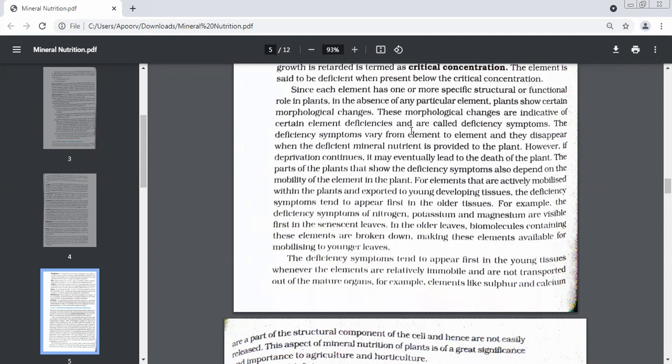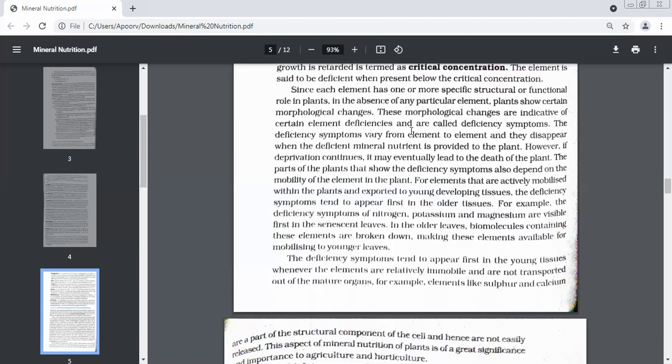Whatever minerals were stored in these old leaves, it starts breaking these big biomolecules into these elements and starts sending them to the younger leaves so that the younger leaves do not undergo deficiency. That is the reason why the deficiency symptoms are first visible in the older ones.